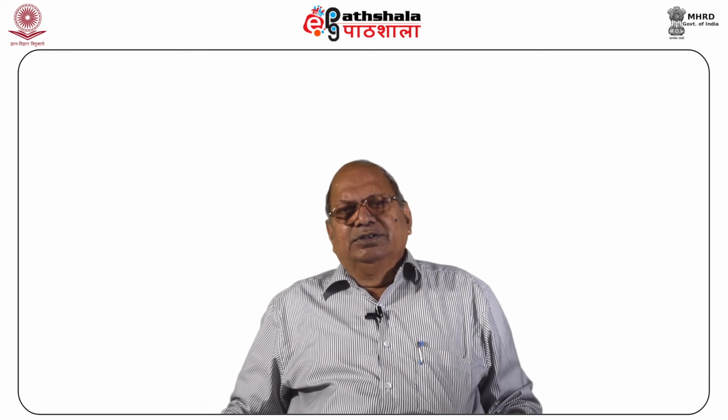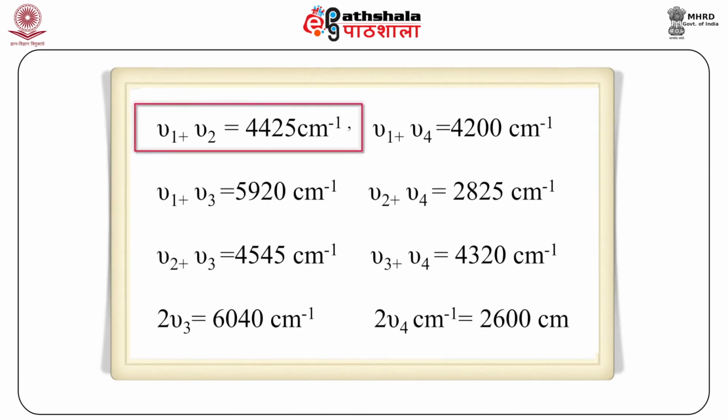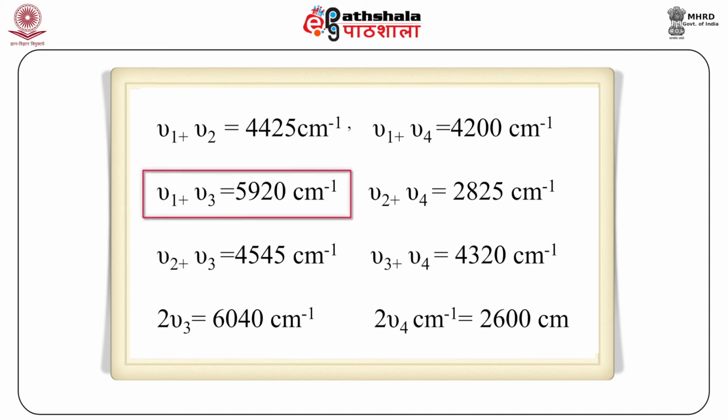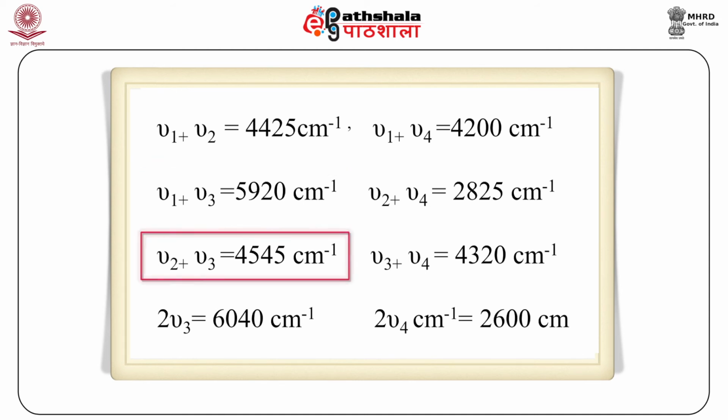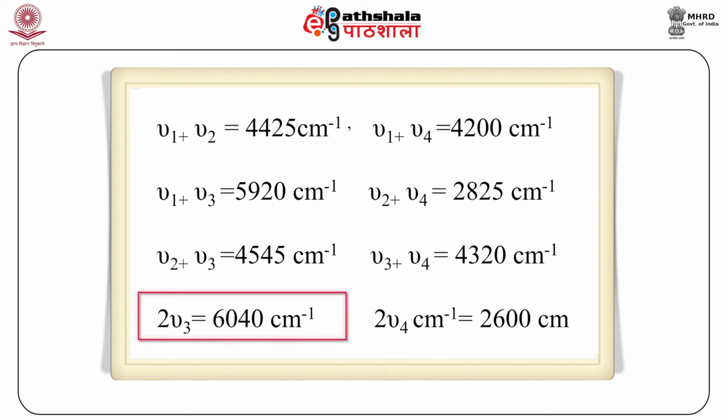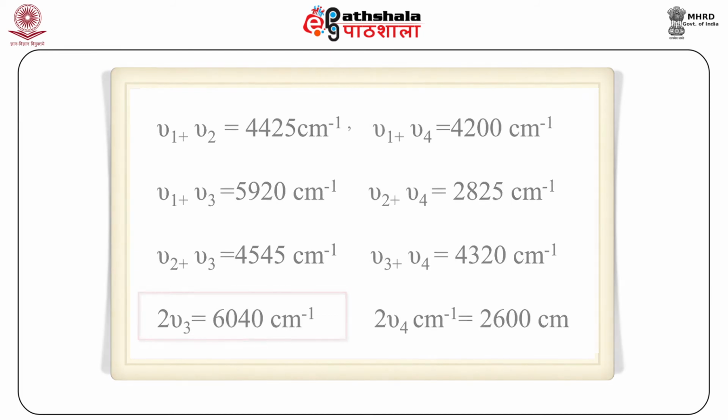Let us take various combinations and differences of these frequencies and check the activity. If I take nu1 plus nu2, it should be 4425 centimeter inverse, nu1 plus nu3 5920 centimeter inverse, nu2 plus nu3 4545 centimeter inverse, and twice nu3 is 6040. Like this we can take nu1 plus nu4, nu2 plus nu4, various combinations we can take.